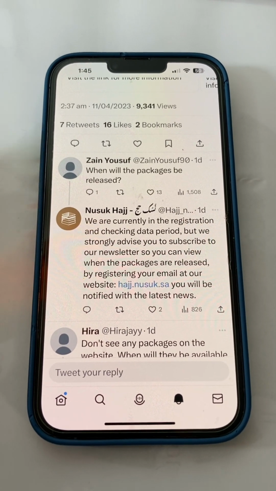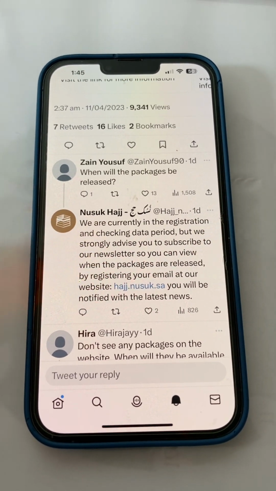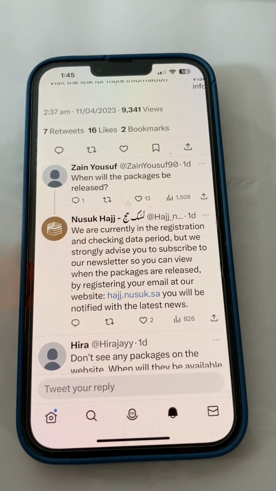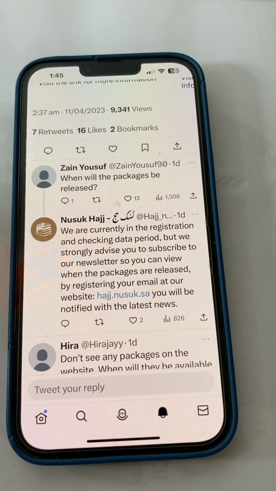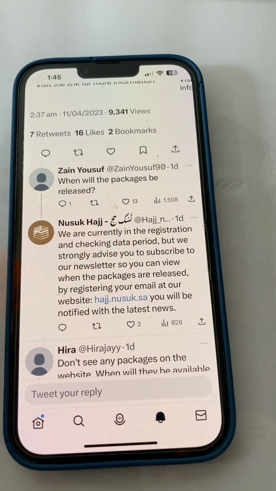For example, before that they gave a 10,000 quota to each country like the UK, but now they give a 4,000 quota because they don't have too many applications for Hajj. They decide how many applications are received in each year, then they decide the quota for the coming year.